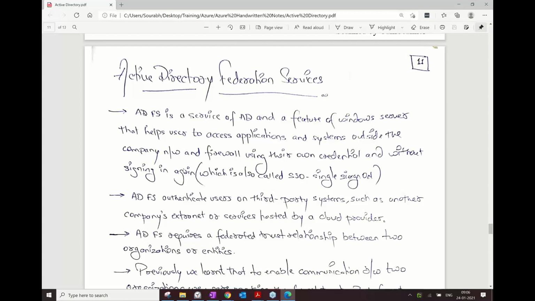Now, you people are already working in IT. You must have seen that for Office 365 access, which is running in Microsoft's data center, you do not have a separate username and password. Your organization has given you a username and password which you are using. So let's say if Nimesh is working with IBM, then nimesh@ibm.com should be enough for Nimesh to be able to access Office 365. And that's the case because there is a federation trust between your organization and Microsoft. So ADFS is being implemented by your organization.